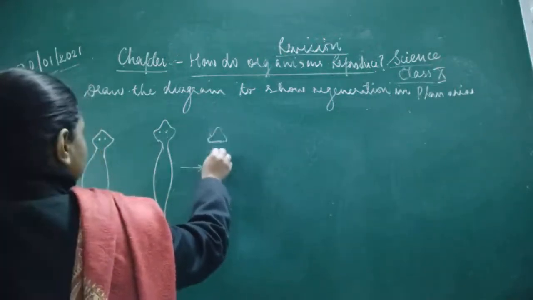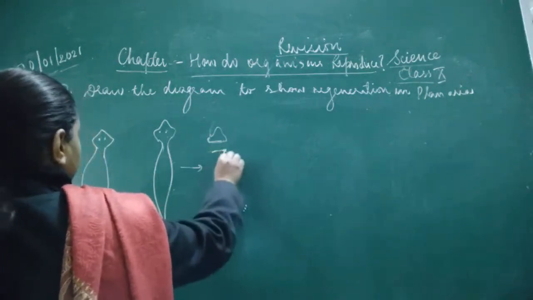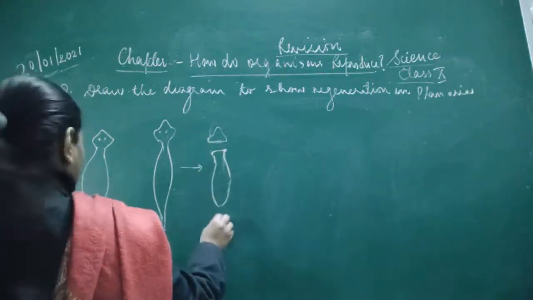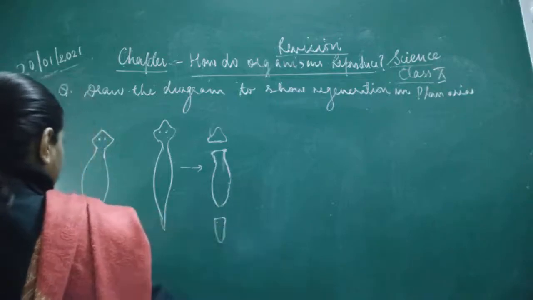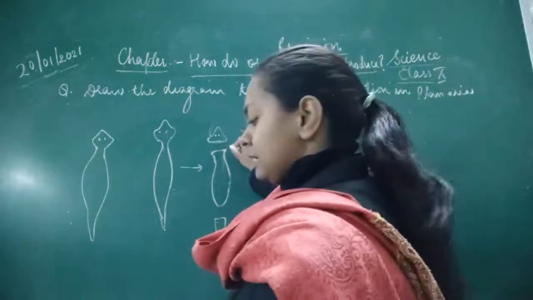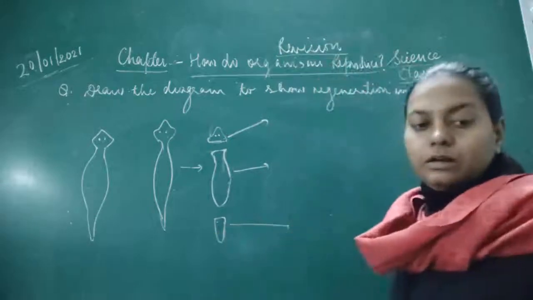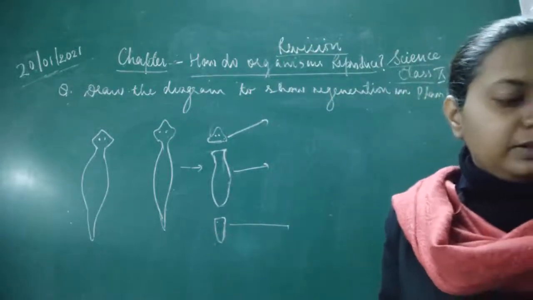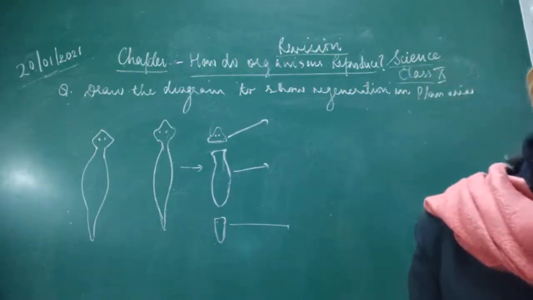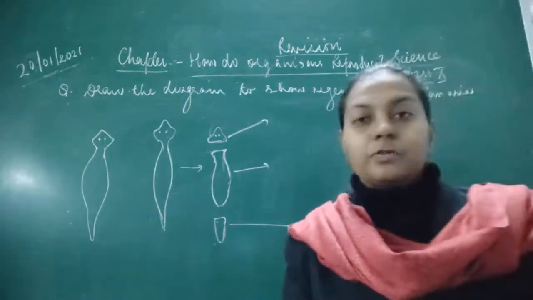Cut into 3 portions. Now what happens? One portion is this and the other is its tail. Okay, so it has been cut into 3 portions, 3 pieces. Now how are they going to develop? They will be regenerated. The lost part would be regenerated. Okay, so here the neck is being regenerated. The planaria can be cut into any number of pieces. It grows into a complete organism. Regeneration is carried out by specialized cells which proliferate.